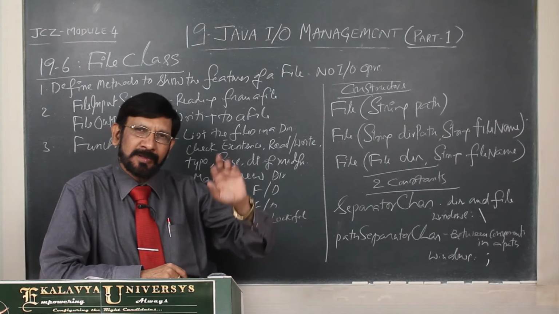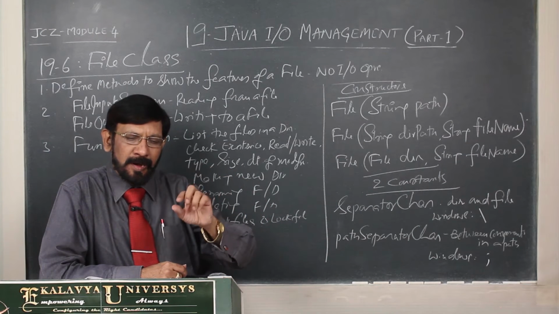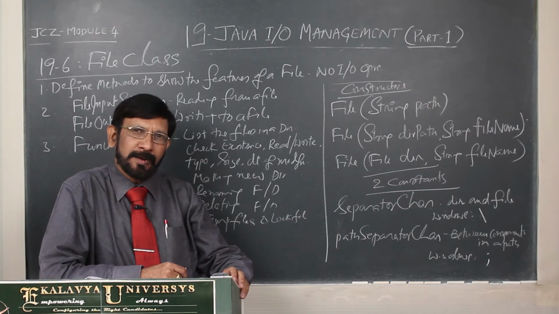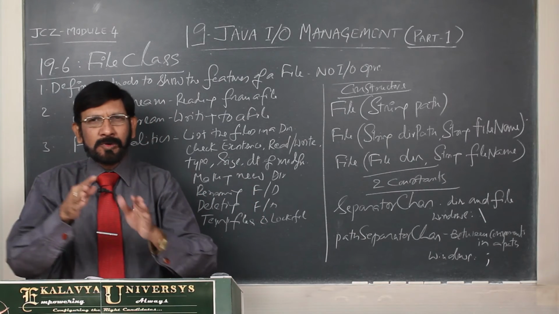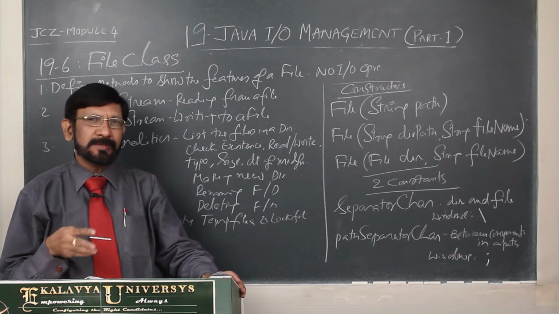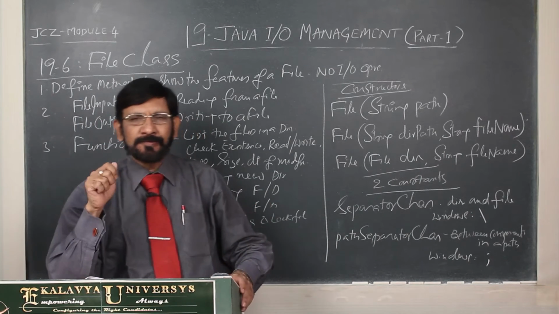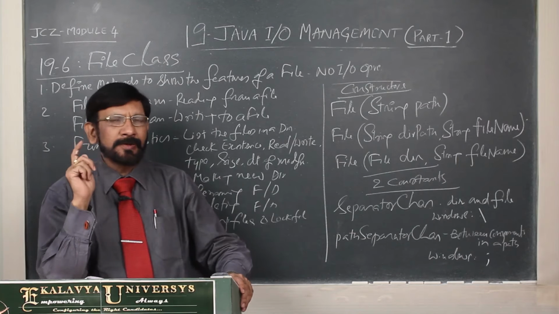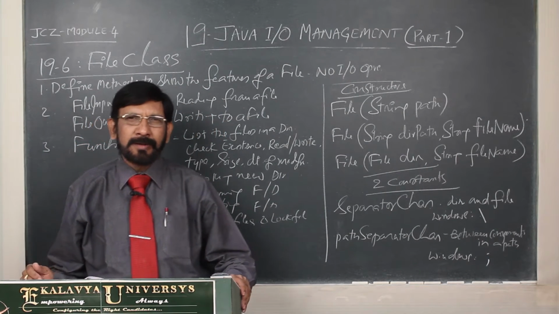The File class represents both file and directory. In the File class, file and directory are both treated as file objects. There is no separate directory object; a directory is also treated as a file in this case. So, whenever we are using File, it may be either a file or a directory, that you have to understand. And one more thing, it looks odd.